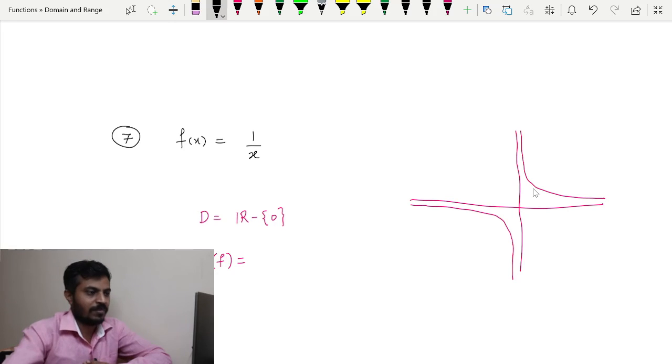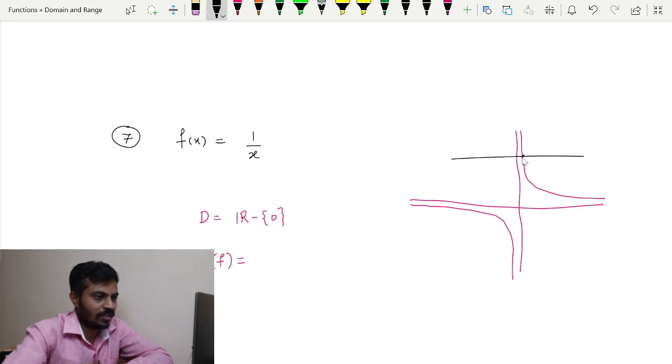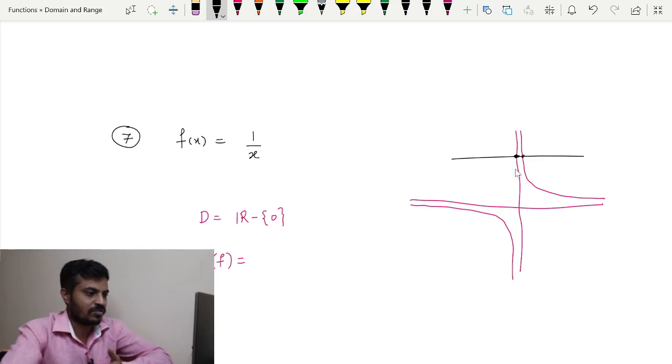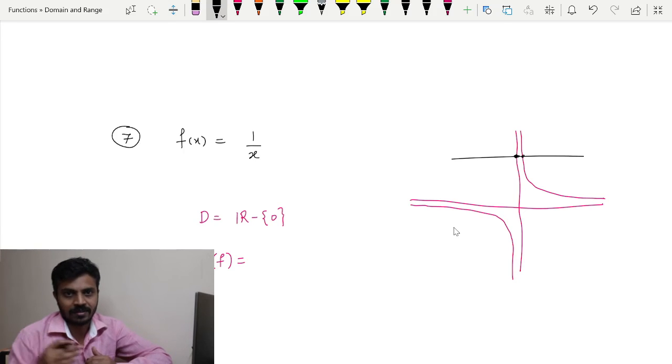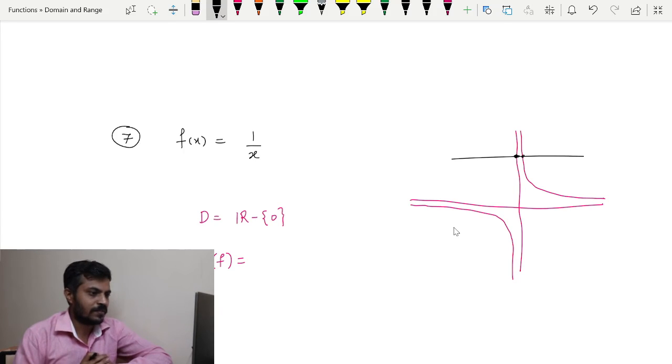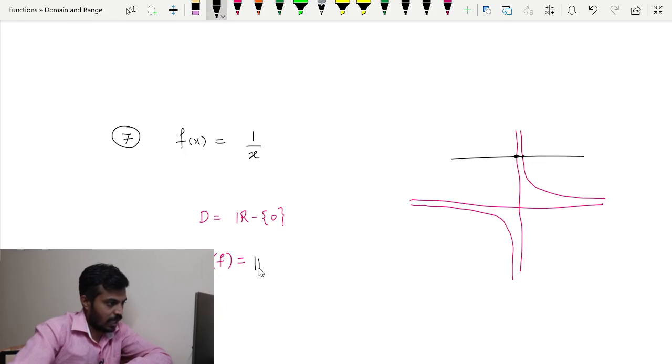The 0. I mean that horizontal line should intersect your graph as well as the y axis, then and then you can say that the point on the y axis lies in the range. But for 0 that is not possible, because your graph never touches the x axis. Thus in this case your range is nothing but R minus singleton 0 only.